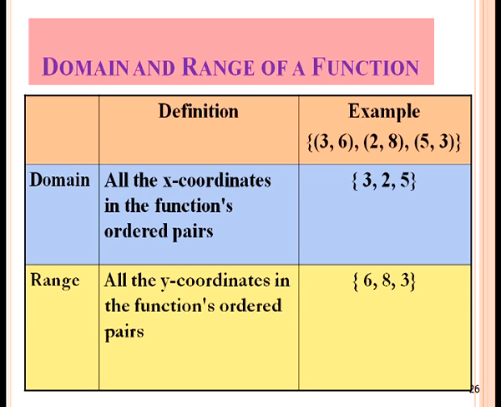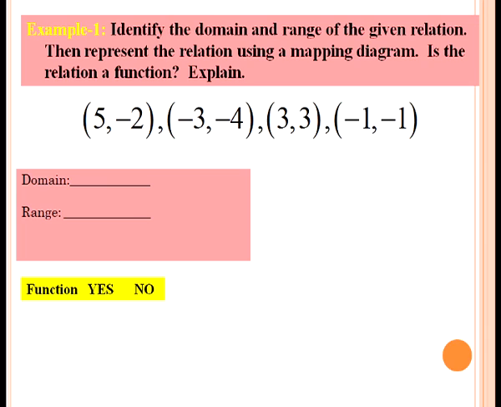Range is all the y coordinates in the function's ordered pairs. Here, in the ordered pairs, the second elements, that is 6, 8, 3, are the y coordinates, and the range is 6, 8, 3. Let us discuss how to identify domain and range by taking certain examples.